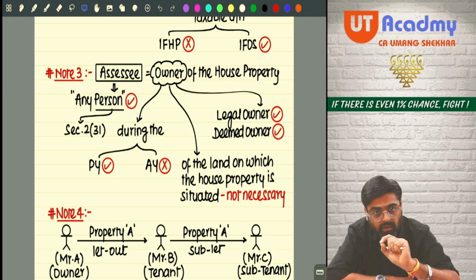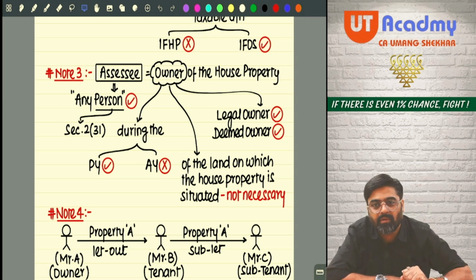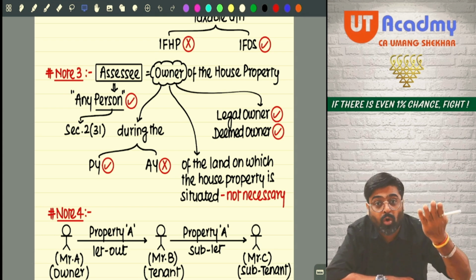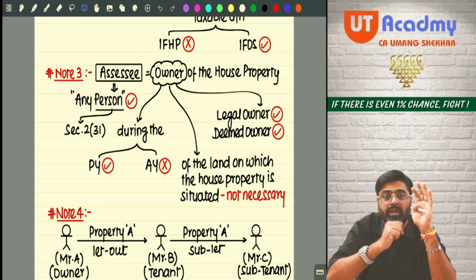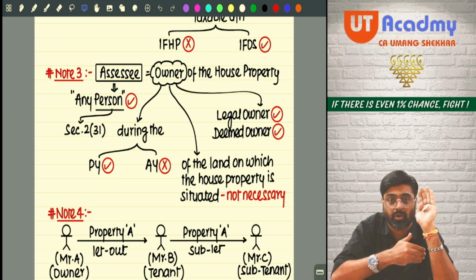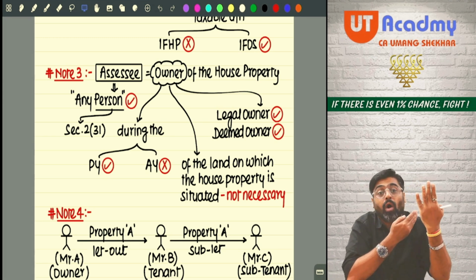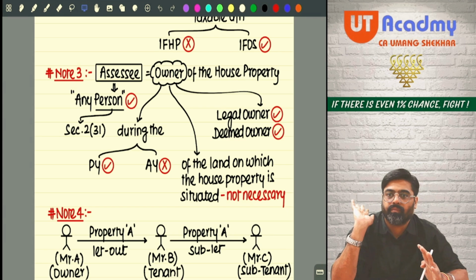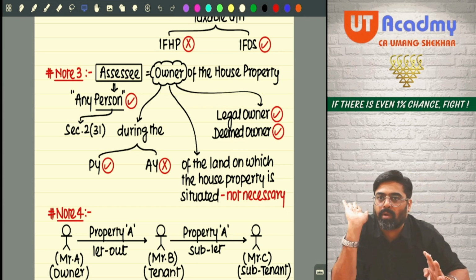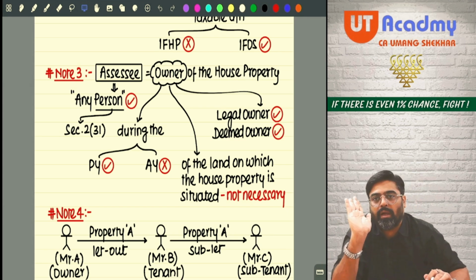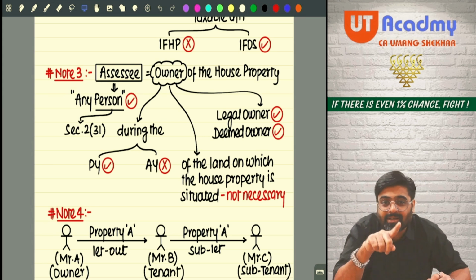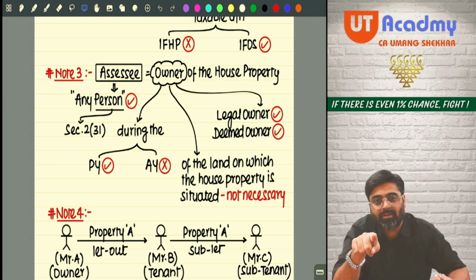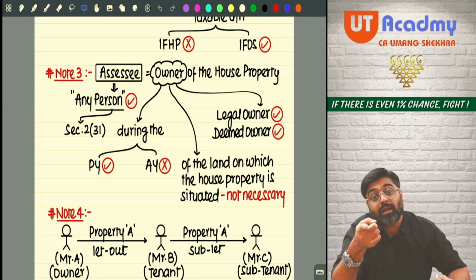Now ownership of the building should be legal ownership. Meaning that nobody can deny that you are not the owner. How? The title deed is on your name. The registration of property is on your name. That means legally, on paper, you are the owner. So you should be the legal owner of the property. But sometimes it might also happen that you are not the legal owner of the property, but still, the income of this property will be charged in your hands, assuming that you are the owner.